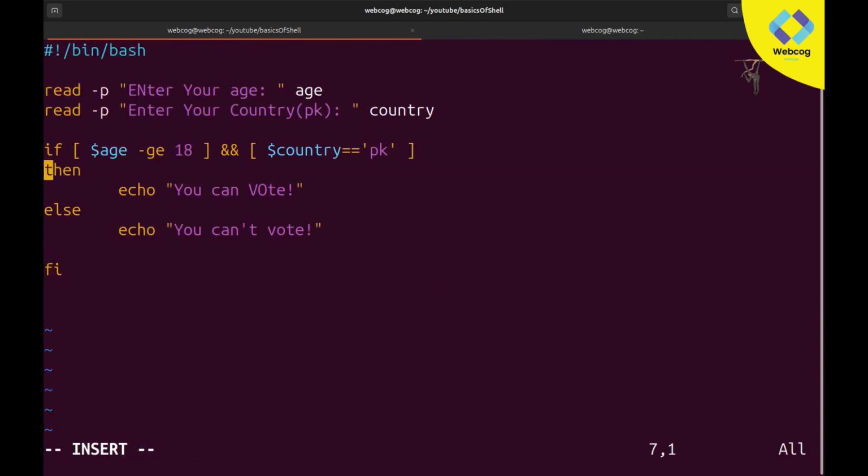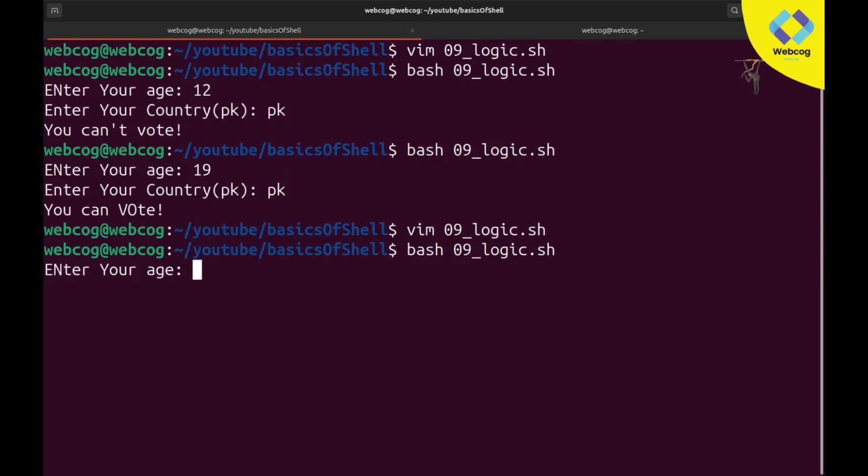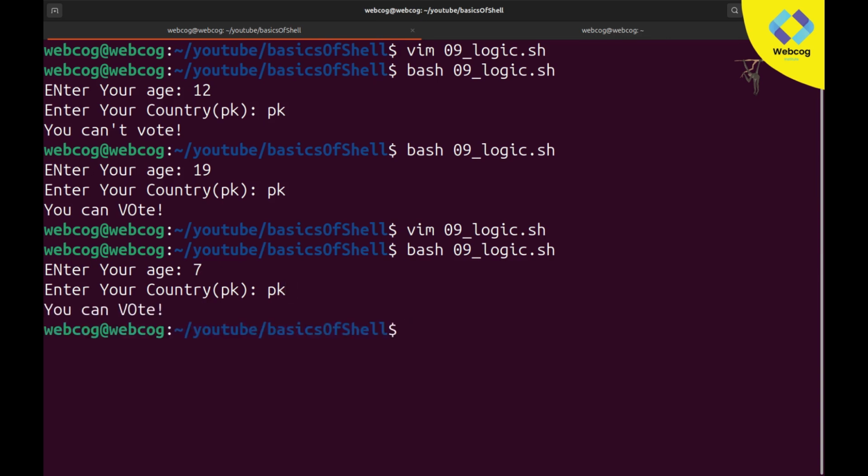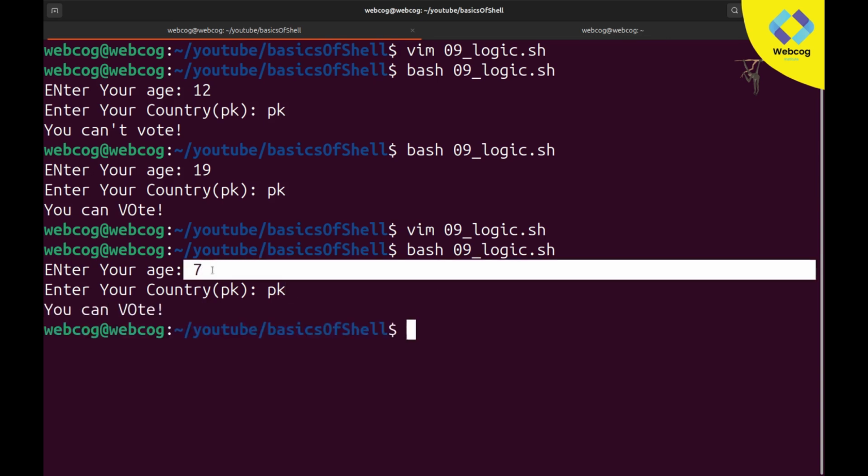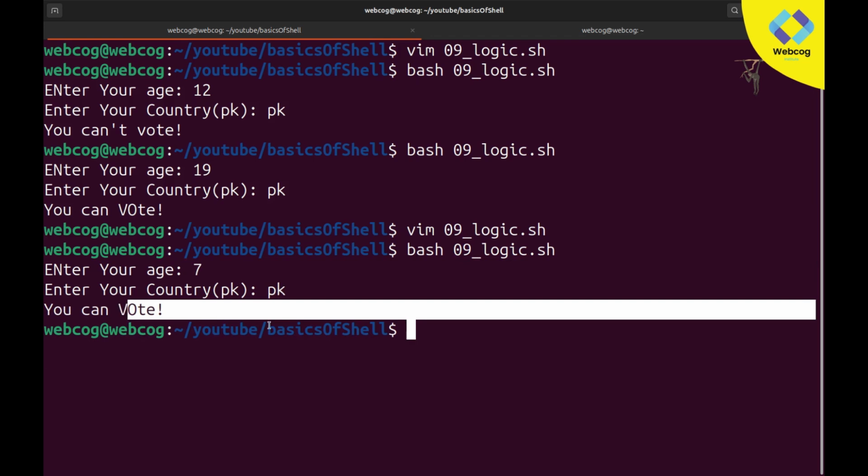But if you add the OR operator here, what the OR operator will do is, even if one condition becomes true, it will allow you to vote. For example, I will show you. Now you can see we use the OR operator. So I say I am 7 years old, and are you Pakistani? Yes, I am Pakistani, PK. Enter. You can see it says you can vote. Even though my age is just 7, it is still allowing me to vote.